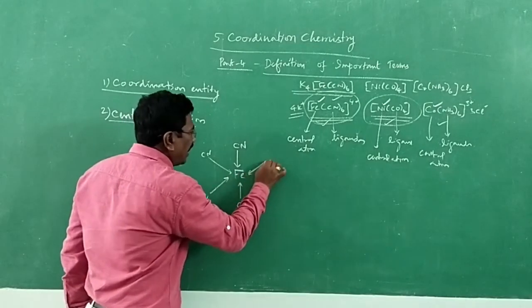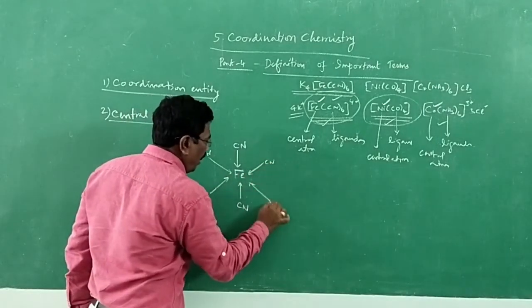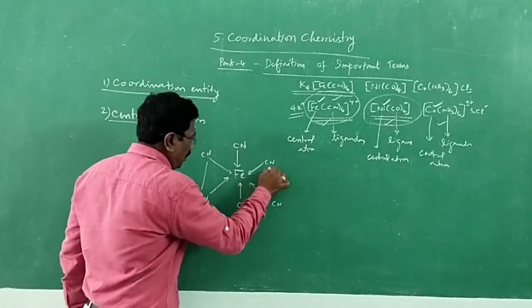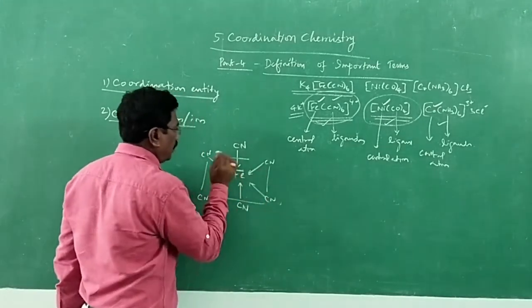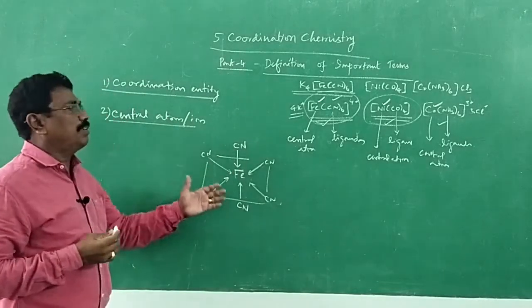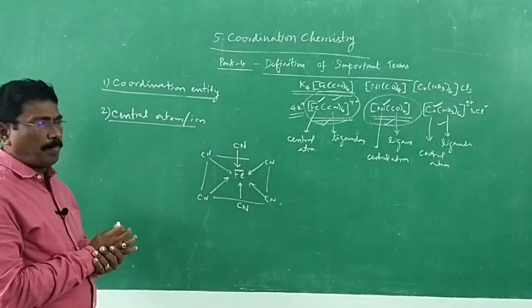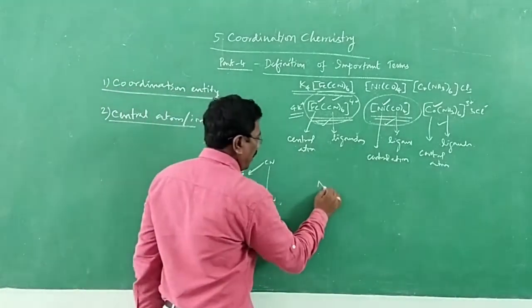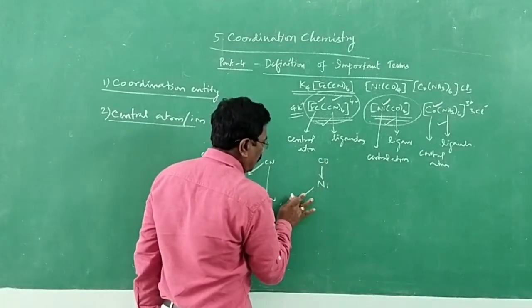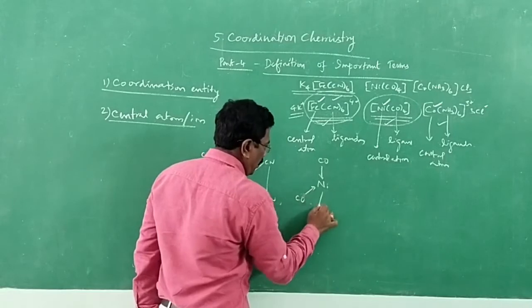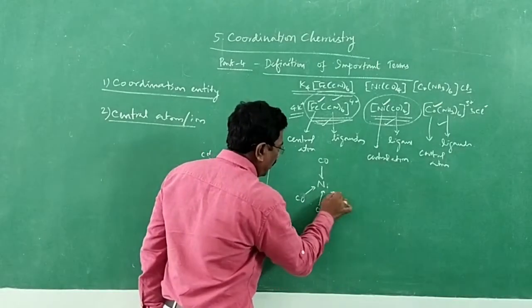There are 6 cyanide ligands, groups of atoms. So, this is an octahedral complex. Ni(CO)4 is a tetrahedral complex.